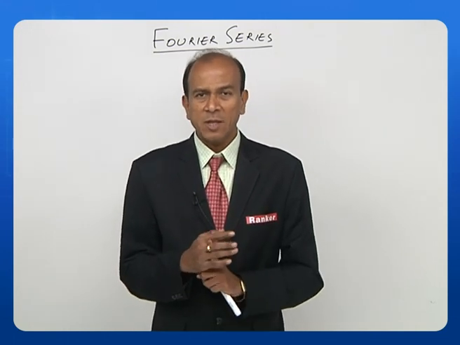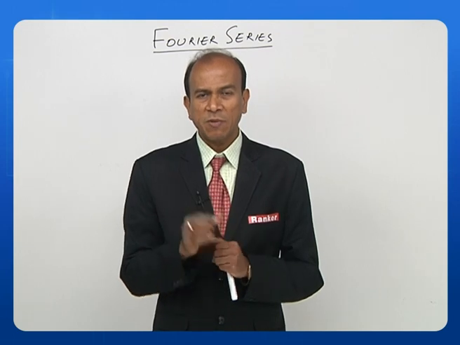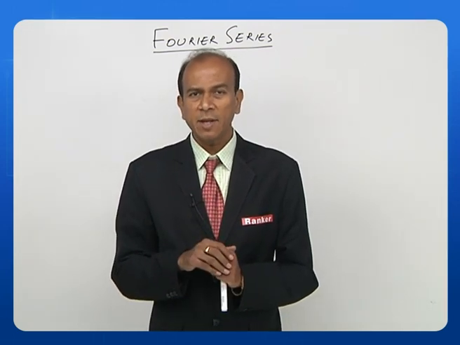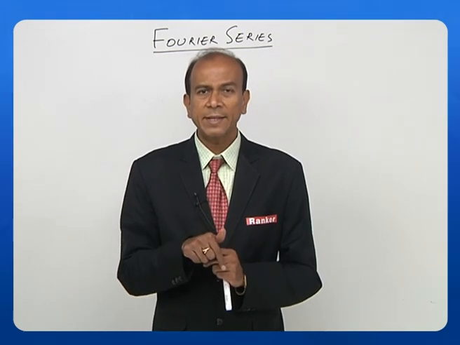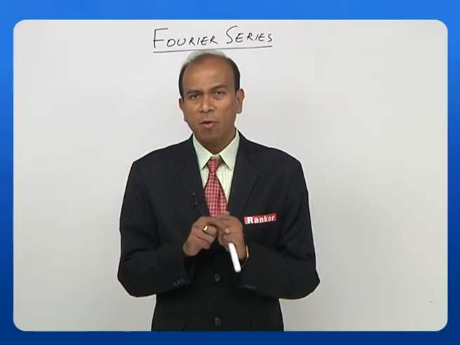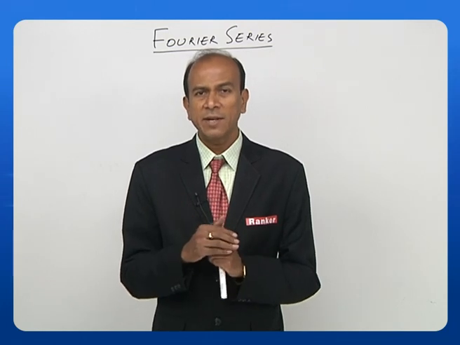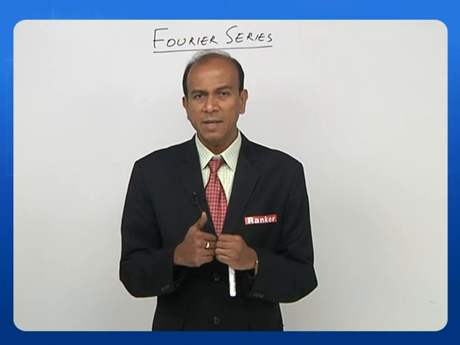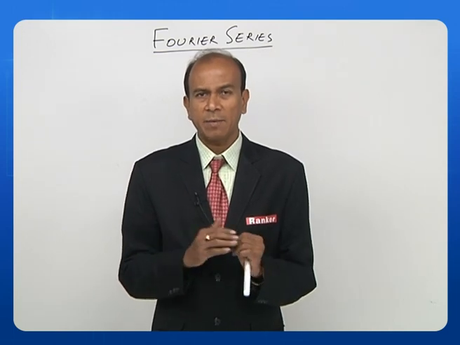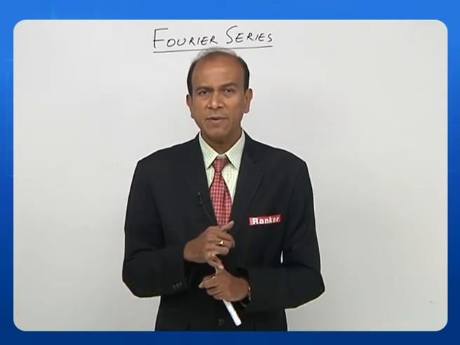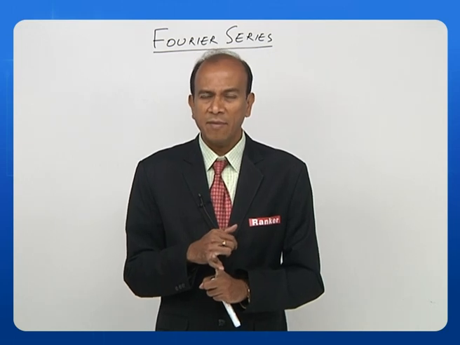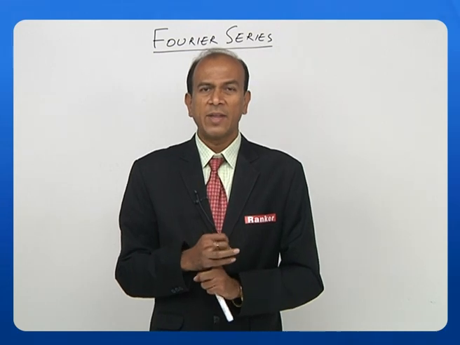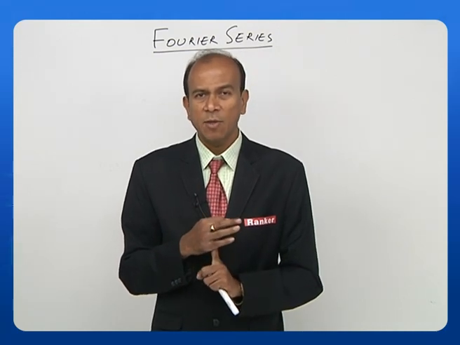plus a sine term. So if you look at all the options, the first option is eliminated because here A0 is correctly mentioned, whereas the coefficient A is wrongly mentioned as the coefficient for a sine term. In fact, it is the cosine term. So the first one is eliminated. The second option is perfectly correct because A0 is there, that is the average value. Then you have an, which is the coefficient of the cosine term, mentioned clearly, and then bn is mentioned as the coefficient of the sine term.